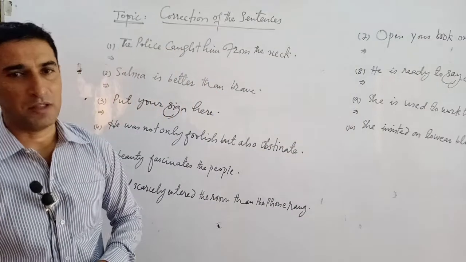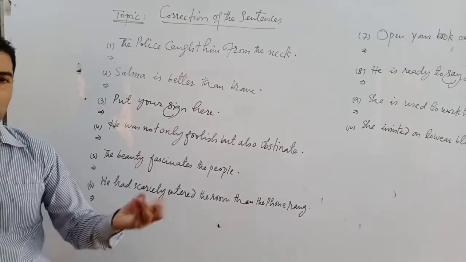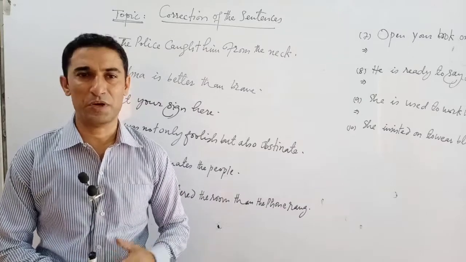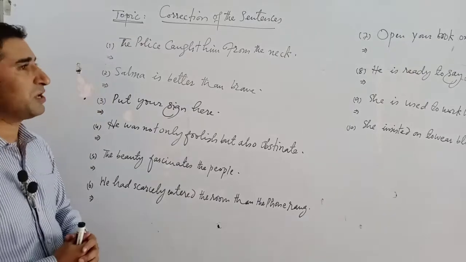Regarding ing form, where we can use to infinitive case, where we use ing form or present participle in a sentence. So this is all about correction of the sentences.